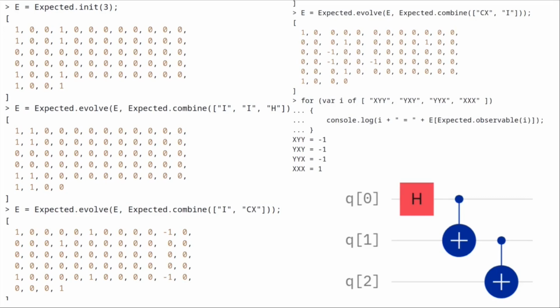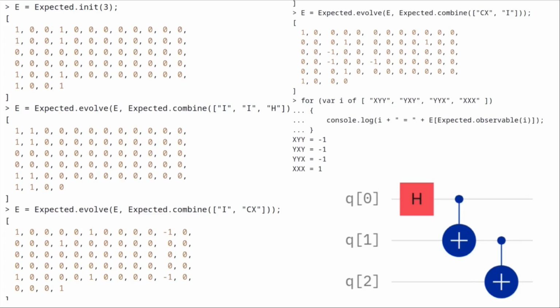Then we evolve the expected vector by a combined operator of IIH, where I is the identity, meaning it does nothing, and H is the H operator. And if you look at the code for this, it's just doing the Kronecker product of those 3 operators. So what we're doing is we're applying the H operator to qubit 0. In the next one, we apply the I operator, which does nothing, and then this combined with the CX operator. So what that'll do is what you see in the diagram on the bottom right. We're applying the CX operator between qubit 0 and qubit 1.